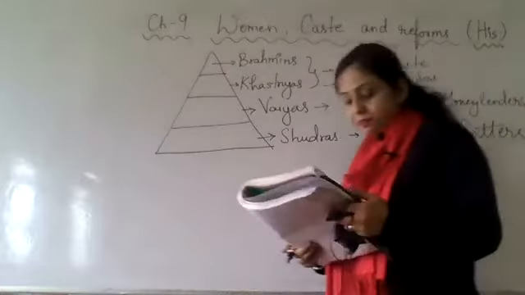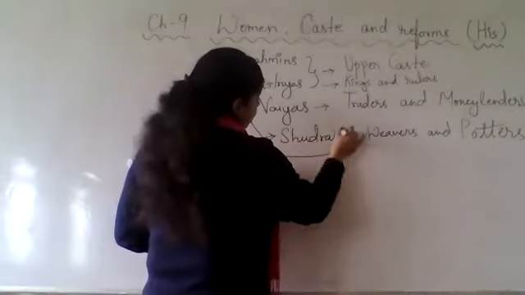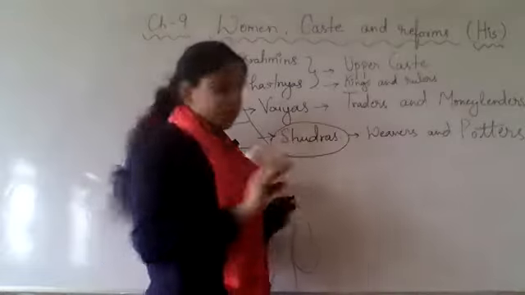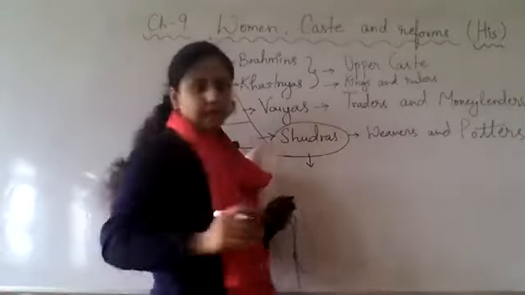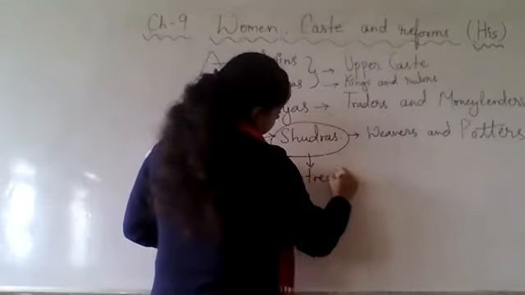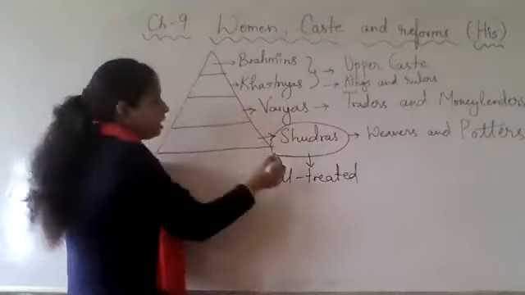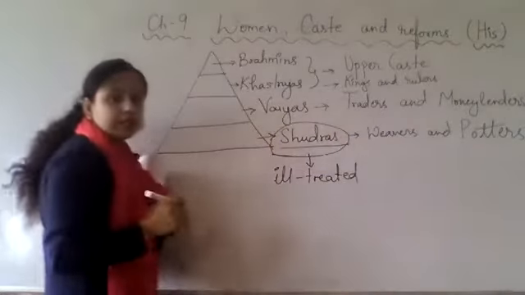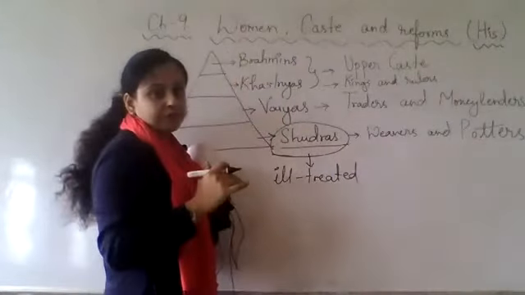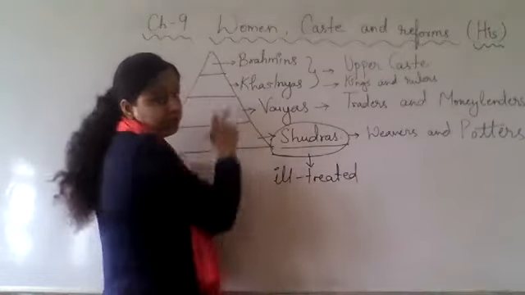And the bottom group was treated very harshly, ill-treated by the other three groups. These Shudras were basically considered the servants of these three groups. Their purpose was to serve these three groups.